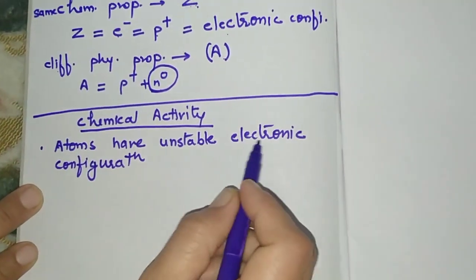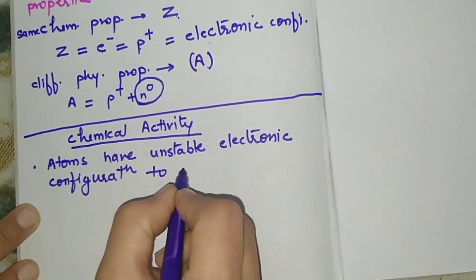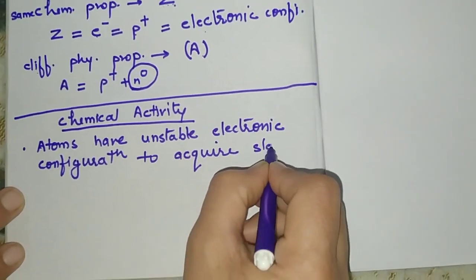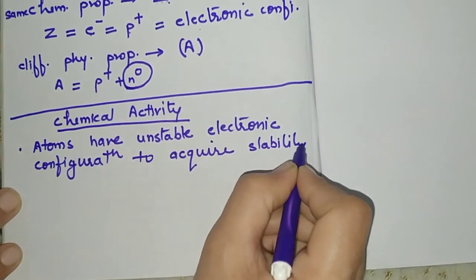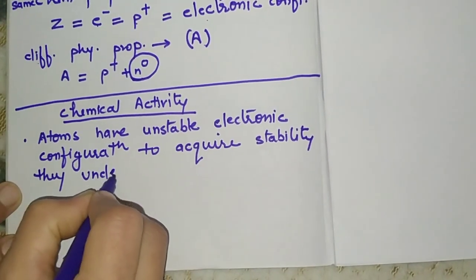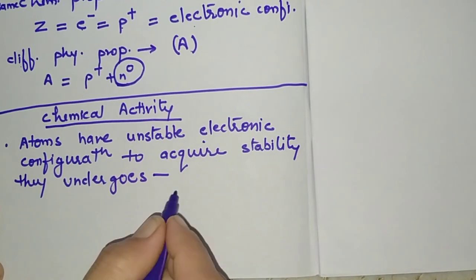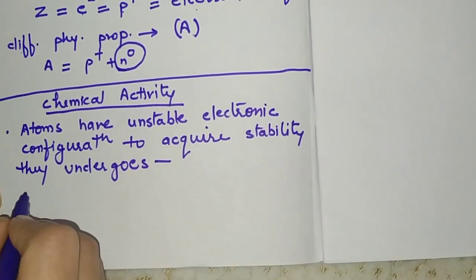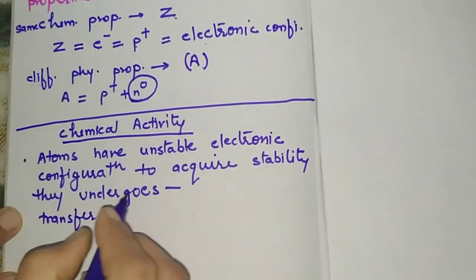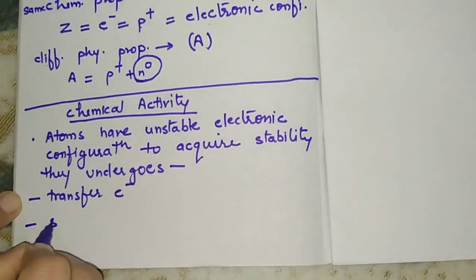Those atoms which have unstable electronic configuration, to acquire stability, undergo change. What do they do to acquire stability?